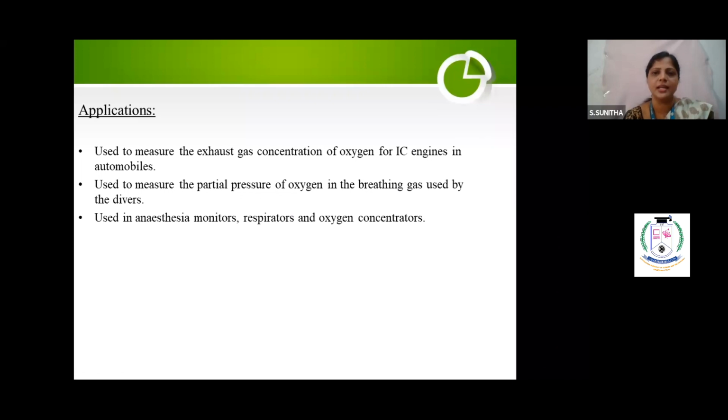And what is the application? You can use this in automobiles, and you can use this for divers who are going for swimming. They will keep one mask there. You can use this oxygen sensor. It is used in anesthesia, operation theaters, for respiration, oxygen concentrators, etc.